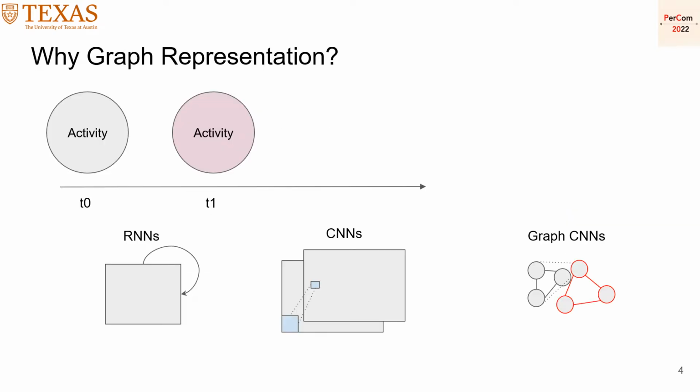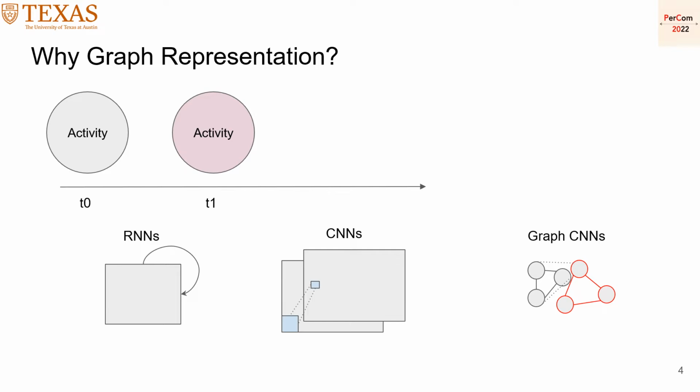Why graph representation exactly? Graph CNN has two features when compared to prior deep models. In RNNs, there is an accumulation of errors between the prediction steps, which CNN-based methods that deal with temporal data don't have. The CNN doesn't have this issue of RNNs, but it doesn't have the relationship between activities, or between nodes, which graph CNNs have.